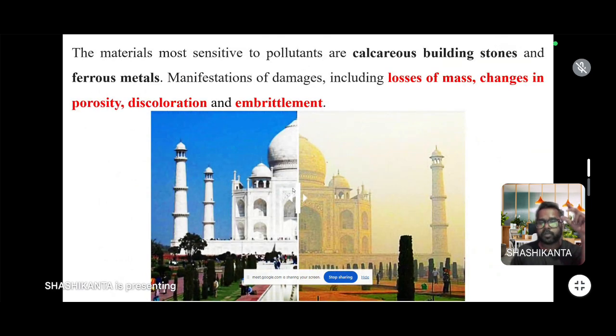Here the picture shows the Taj Mahal before air pollution and nowadays. Day to day, year to year, the quality of air is reduced. Ten, twenty years ago the Taj Mahal looked very clear and white because it was made of marble, but due to air pollution now the marble quality is deteriorated and the Taj Mahal looks yellow in color.